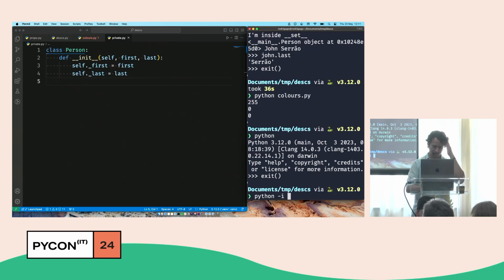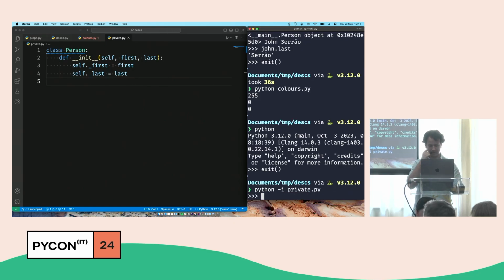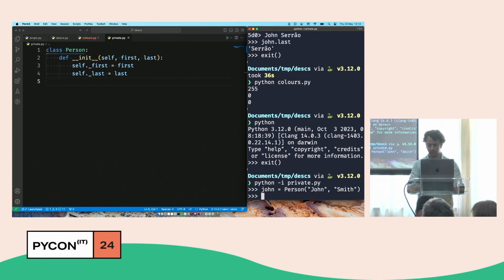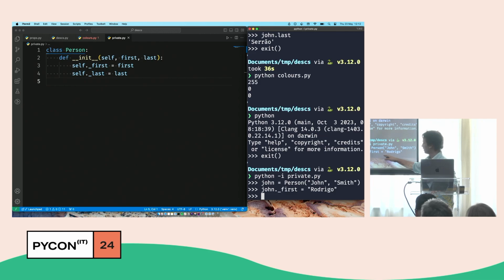So let's just run this. Let's run the private. It's not even private, because what I can do is create a poor John Smith, and I can do John.first equals Rodrigo. I'm very self-centered if you haven't realized yet. I can do this, and it works. There's no exception here saying name was protected or private. There's no such thing.